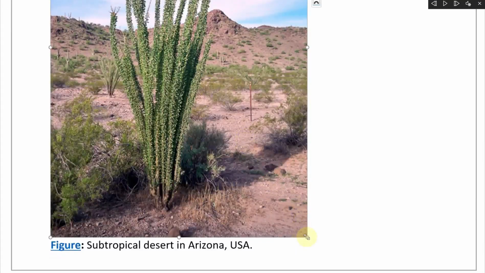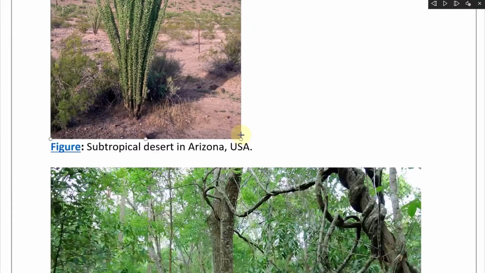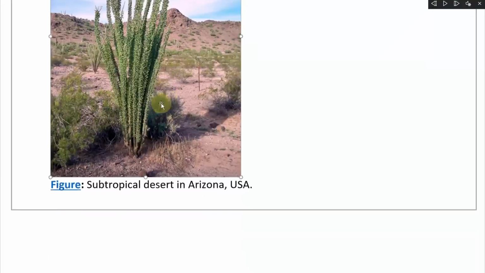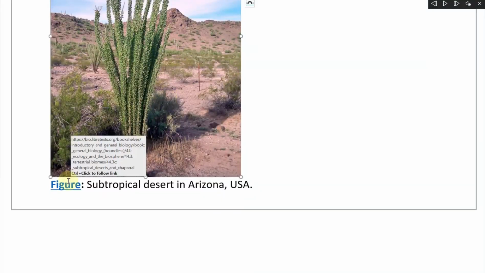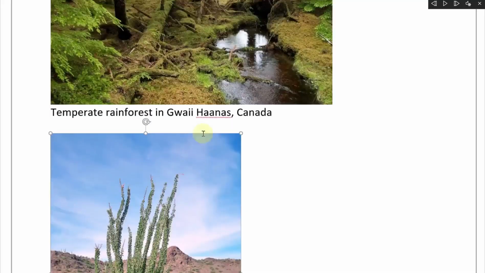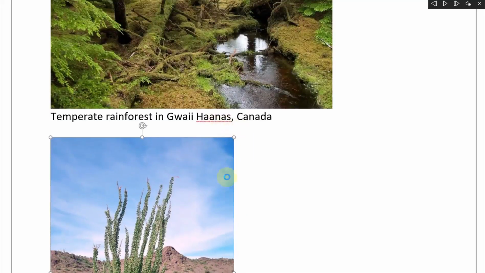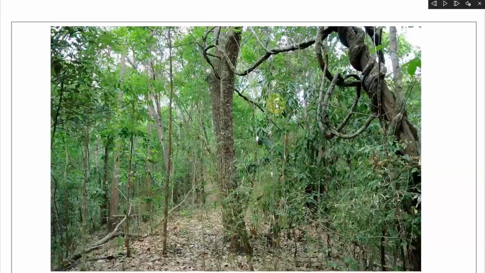This is a subtropical desert, and this is in Arizona here. So it's very hot and low precipitation. You say this is from bio.libretexts.org. Yeah, it's very, very interesting. Let's make this smaller. All right, let's go to the next one here.